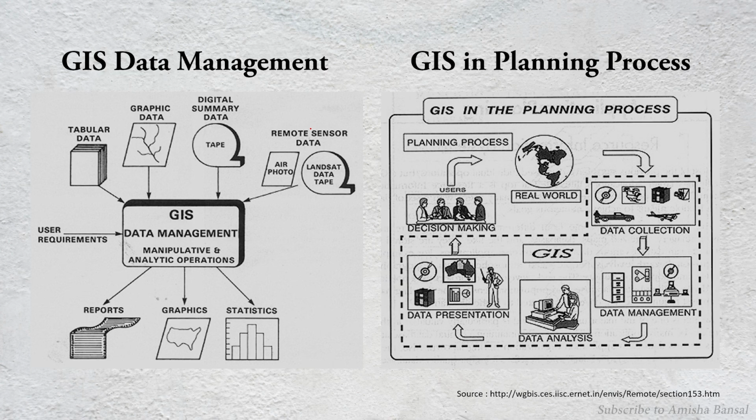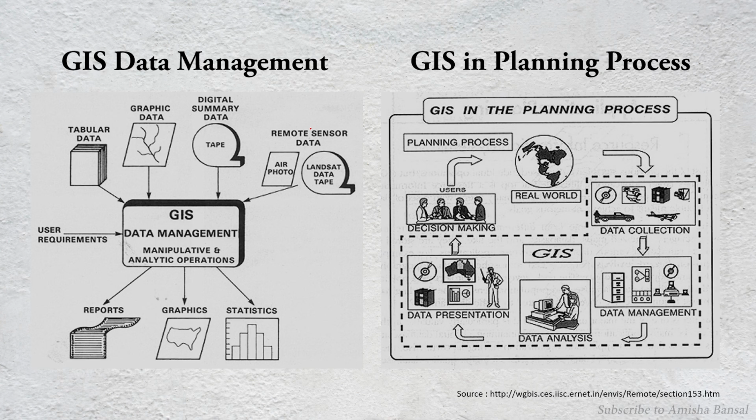So all these things we can do in GIS, and on the right side is GIS in the planning process. In the real world, we collect various data of transportation, of population, and whatever you want to study. We collect the data and then we manage that data on our hardware.